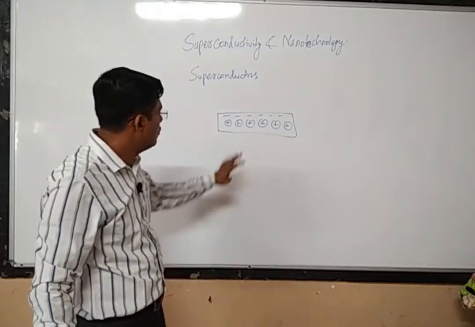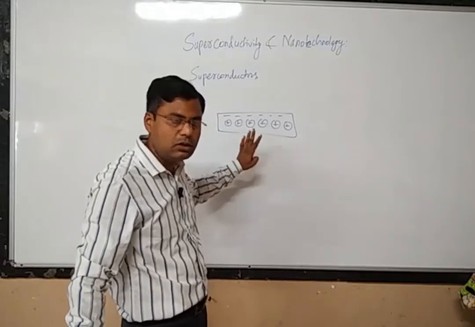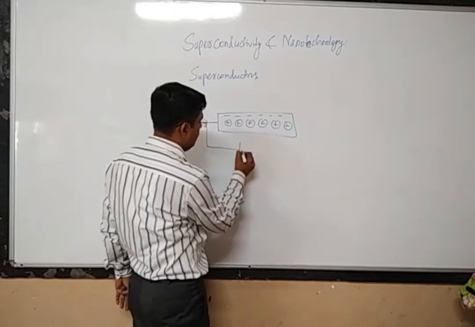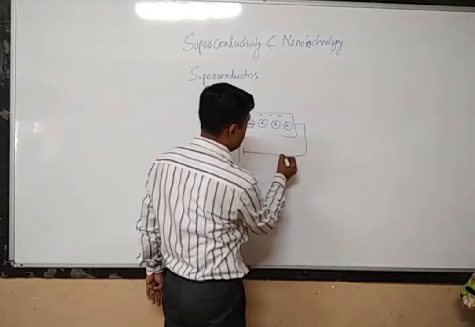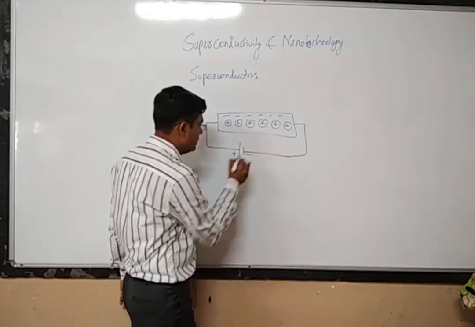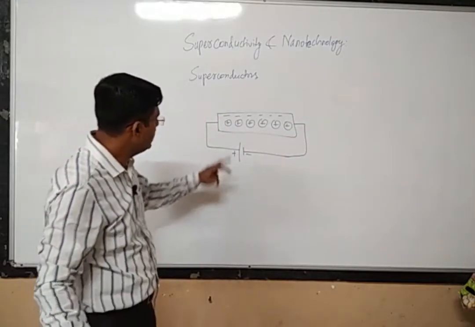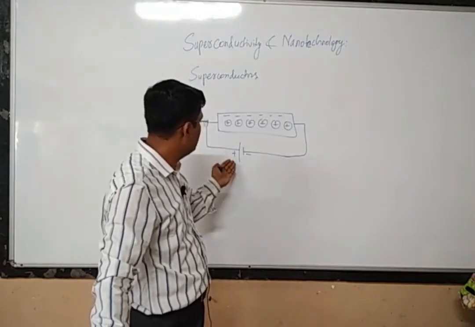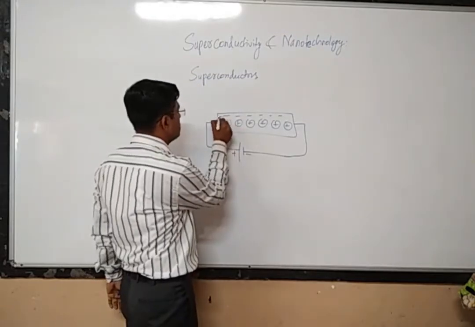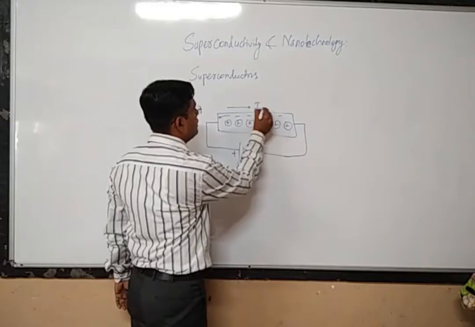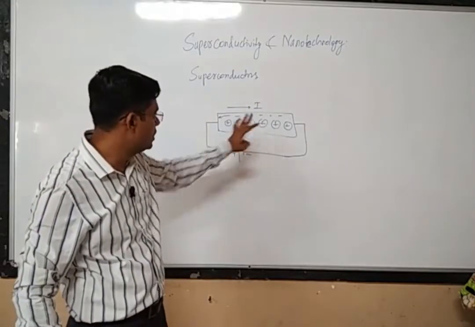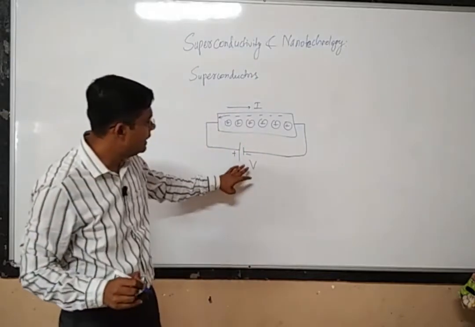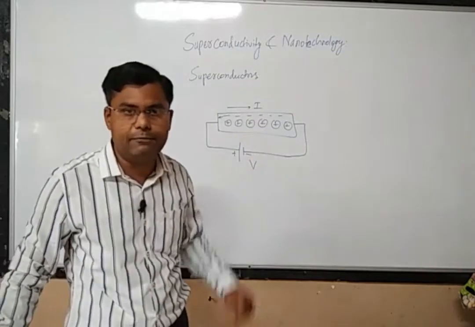Now why are we calling this metal a good conductor of electricity? Because whenever we apply an electric field, suppose we have connected a battery to this metal, with this as the positive terminal and this as the negative terminal, then all the nearly free electrons will move towards the positive side of the battery, and there will be a flow of current. So current I will flow through this metal. Let us consider that V is the potential difference we have applied.